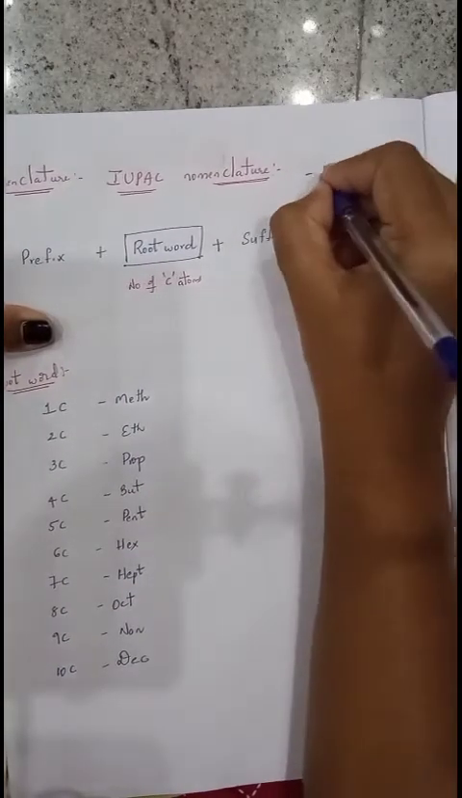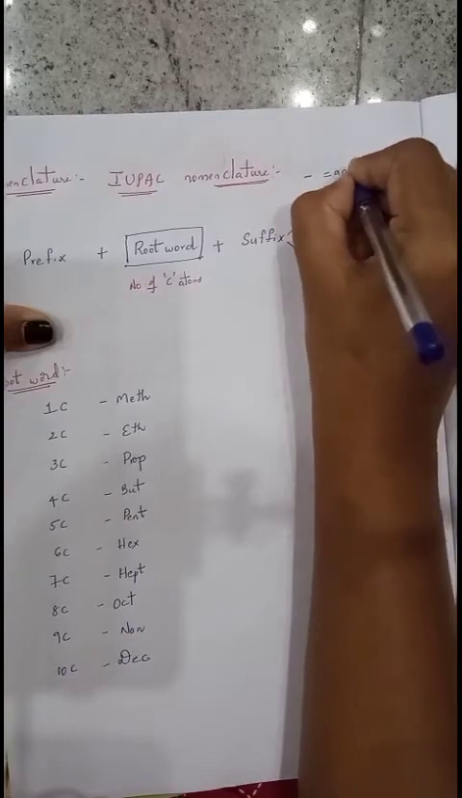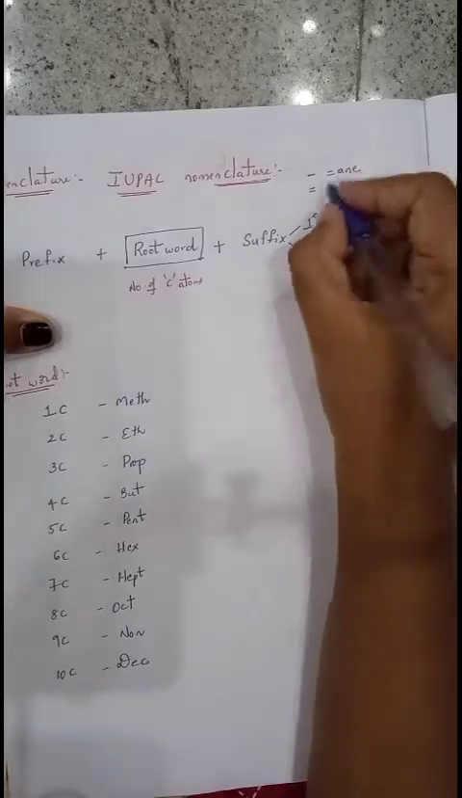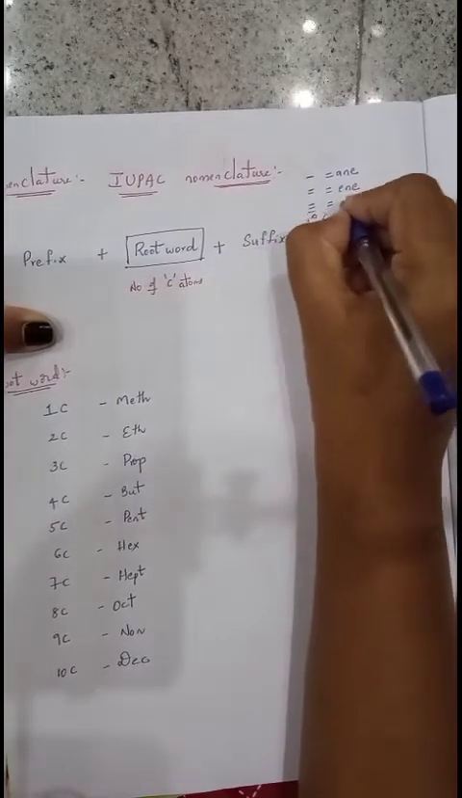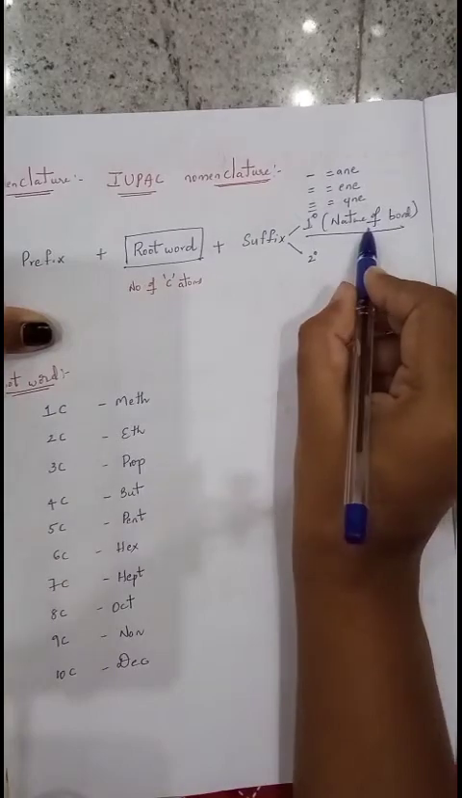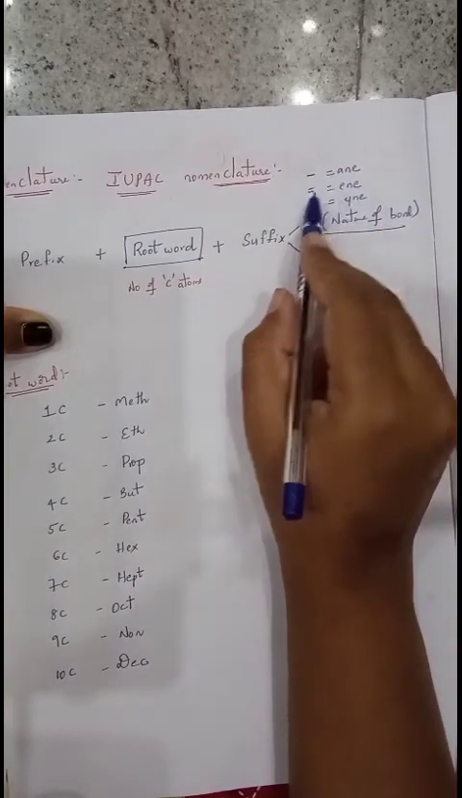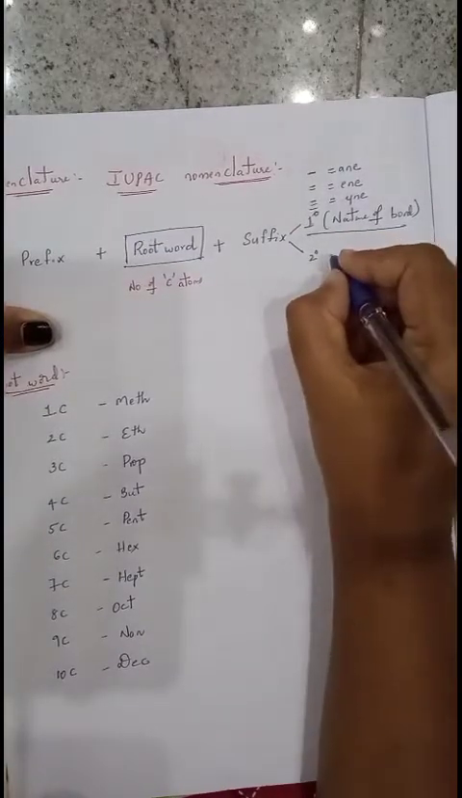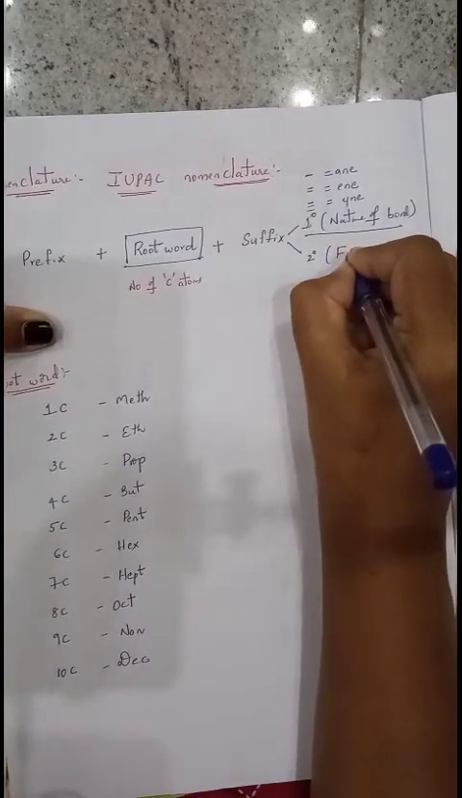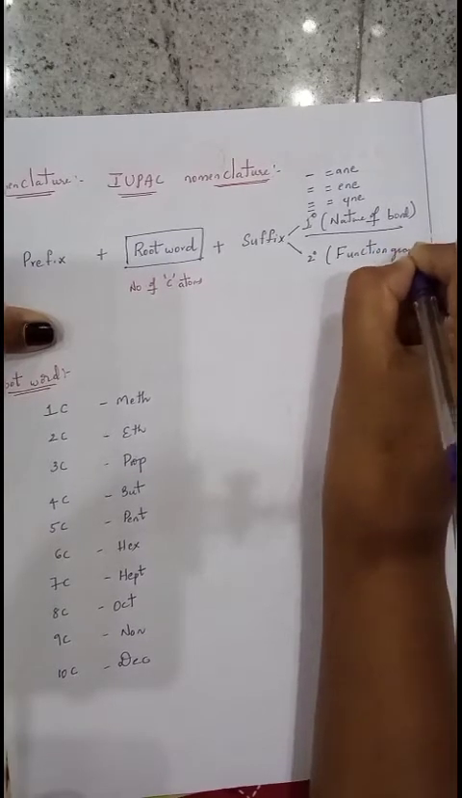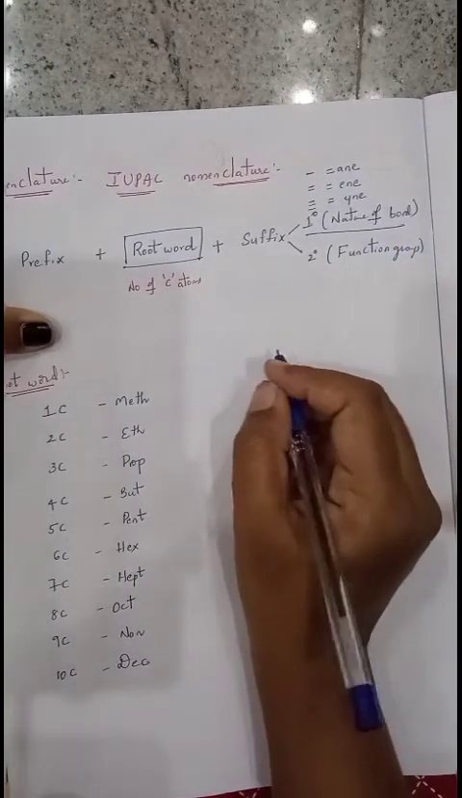If a single bond is there, then the suffix is ane. If a double bond is there, we write the suffix as ene. If a triple bond is there, the suffix is yne. Primary suffix always represents the nature of bond: single bond ane, double bond ene, triple bond yne. Next, secondary suffix always indicates the functional group. Secondary suffix represents the functional groups.